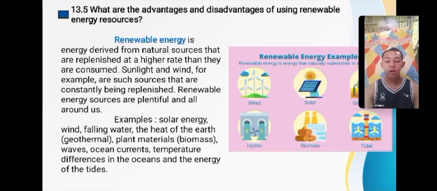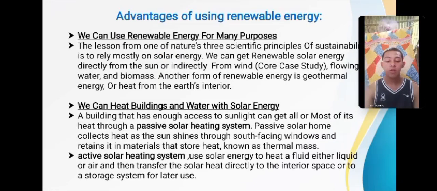Advantages of using renewable energy. The lesson from one of nature's three scientific principles of sustainability is to rely mostly on solar energy. You can get renewable solar energy directly from the sun or indirectly from wind, flowing water, and biomass. Another form of renewable energy is geothermal energy, or heat from the Earth's interior. These are the following uses: electric generation, heating and cooling, transportation, agriculture, industrial process, water desalination, off-grid power, hydrogen production.